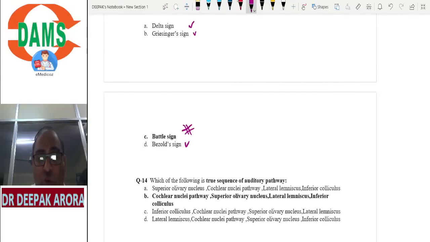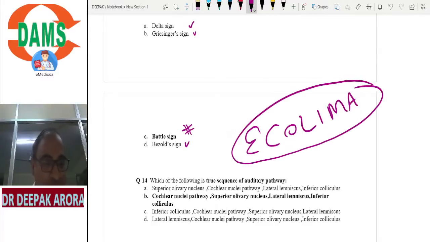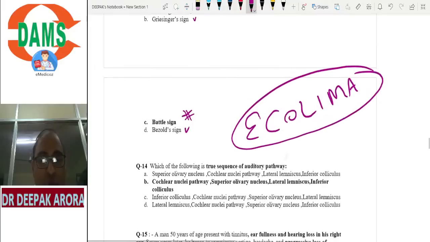Which of the following is the true sequence of the auditory pathway? I pray to God this MCQ is repeated and you attempt it. This is the auditory pathway. Already we have discussed this MCQ before. Clear?